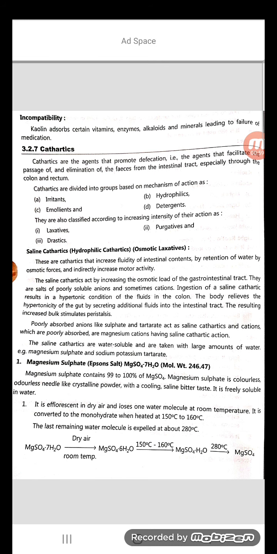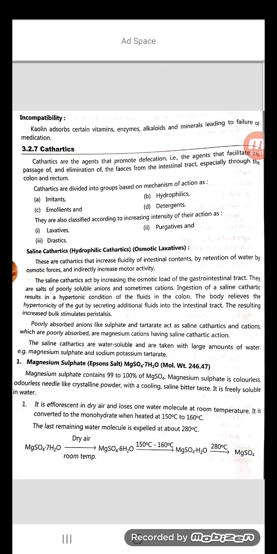These are the drugs which will be preferred for the constipation condition, or which will be used to clear the bowels before any surgeries. Even for the expulsion of intestinal parasites. Those we will consider as laxatives. And when laxatives are used at a higher concentration or higher dose, those will be known as purgatives.